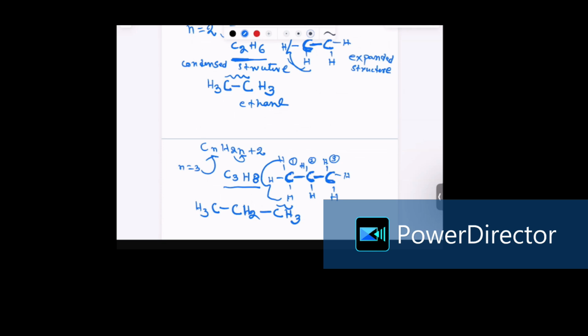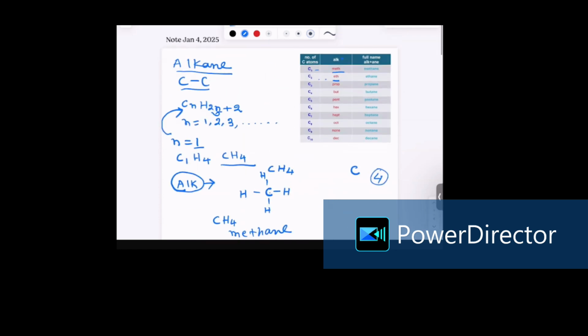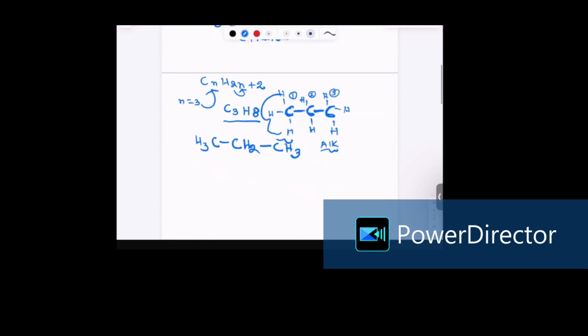Now how are we going to name it? This alkane has 3 carbon atoms. So for the 3 carbon atoms, the alk will take the name. Let's go to the table again. In the table, when it's C3, we have prop. So the alk will become prop. So the name will become prop plus ane. Remember, I mentioned in the beginning, ane means the carbon-carbon single bond. So the full name for this is propane.